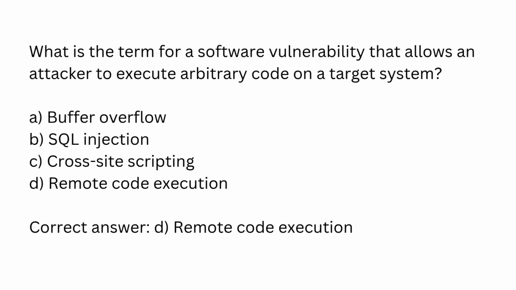What is the term for a software vulnerability that allows an attacker to execute arbitrary code on a target system? A. Buffer overflow. B. SQL injection. C. Cross-site scripting. D. Remote code execution. Correct answer: D. Remote code execution.